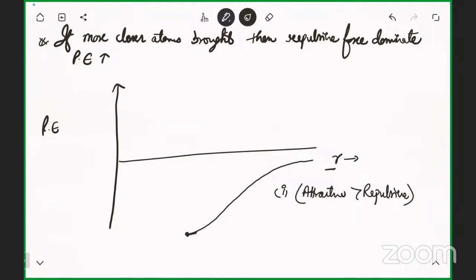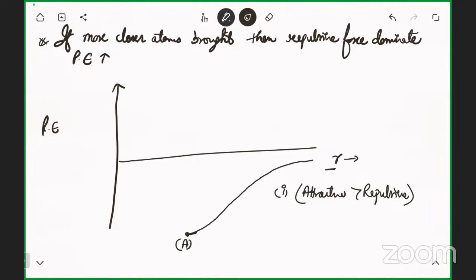This condition is when it acquires the maximum negative value. I told you just one minute before: when the maximum negative potential energy is attained, the condition A is attractive force equal to repulsive force.